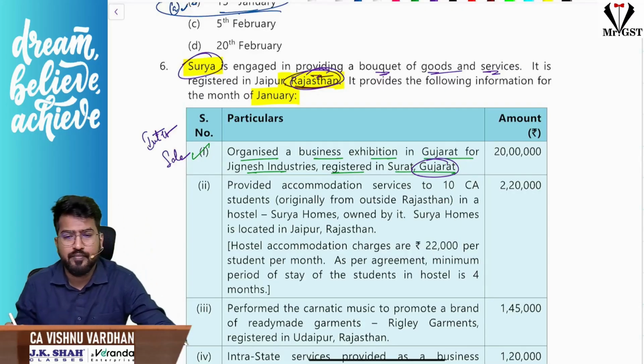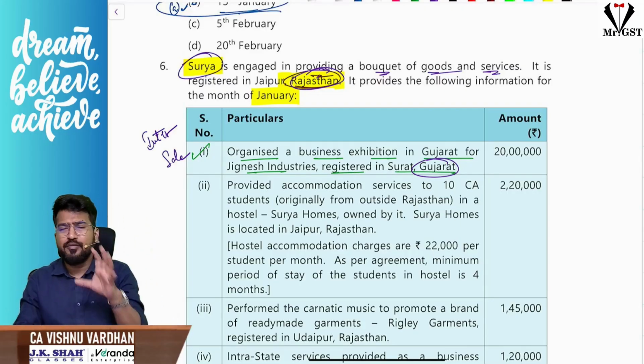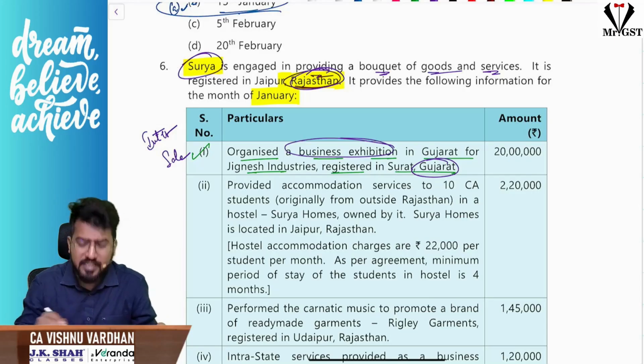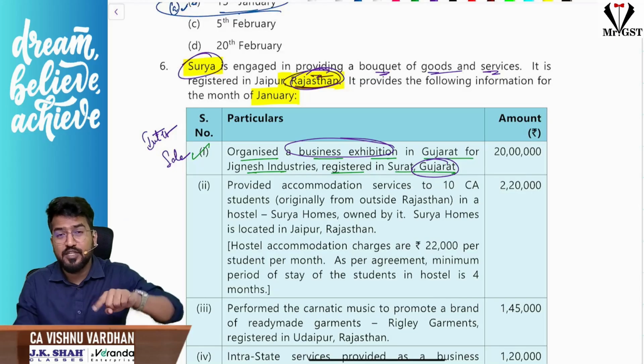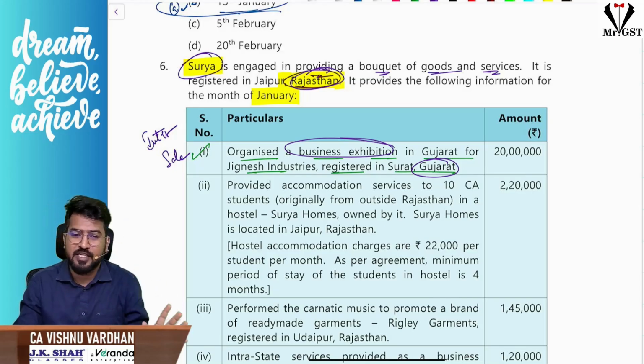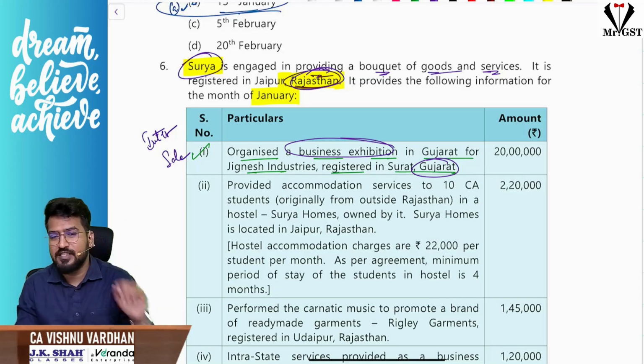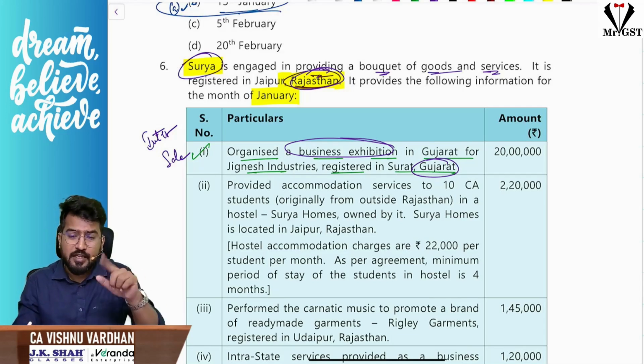Interstate. Now the only doubt is, have you read somewhere about the business exhibition exemption? Conducting a business exhibition wholly outside India is exempt. Any business exhibition held outside India is exempt under GST, but this is held in India. So is this taxable or not? Yes, sir, this is taxable.